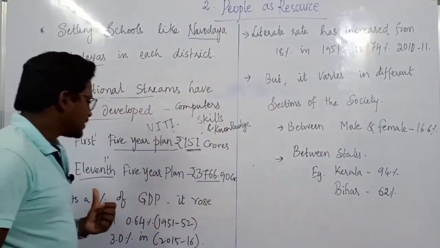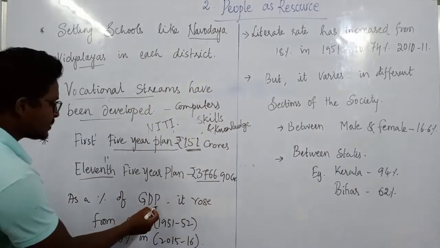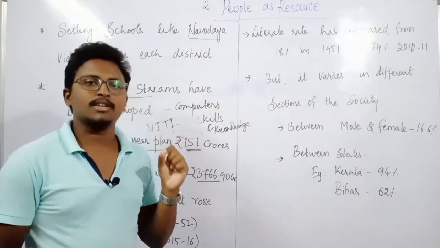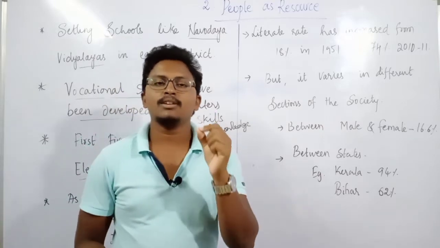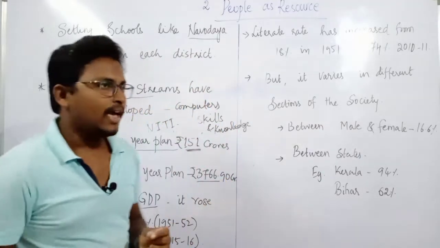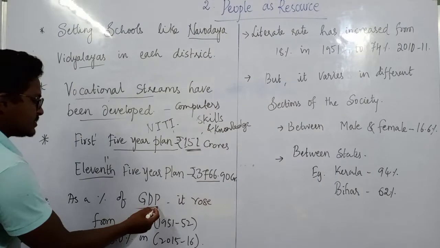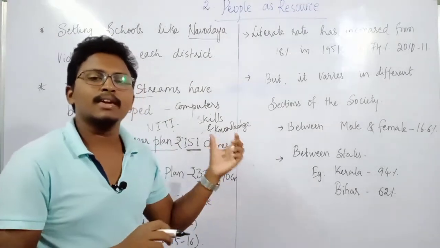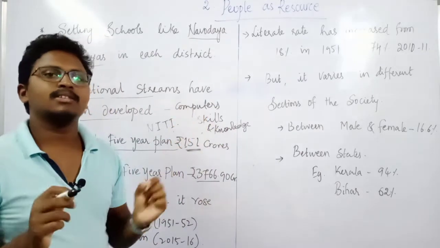Then the next thing is the share of GDP. GDP means gross domestic product, which you learn much about in your higher standards. But as of now, just see GDP, how much the government is spending on education as a share of GDP.